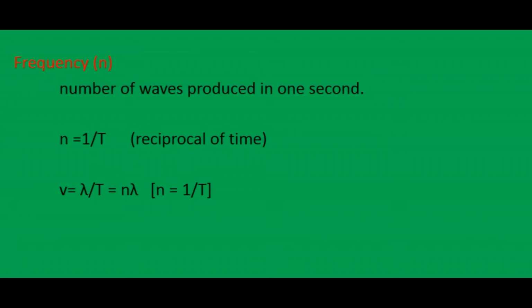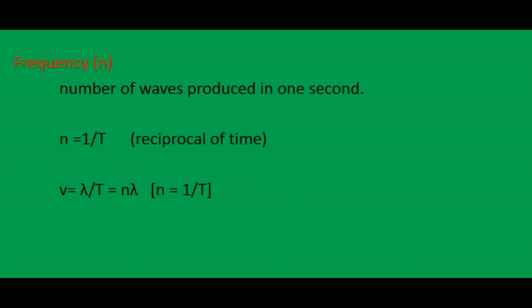Frequency means the number of waves produced in 1 second, so frequency n equals 1 by T. That is, frequency is the reciprocal of the time period.